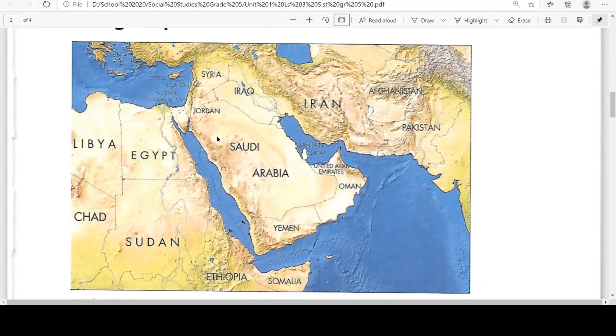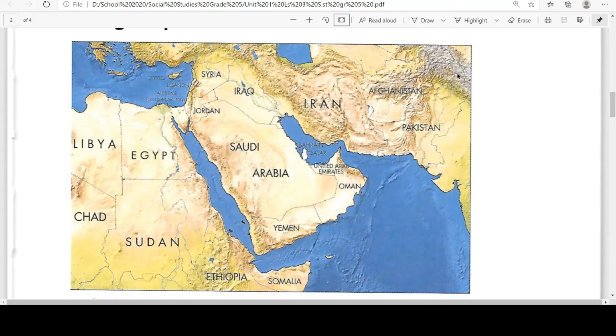So we can see in Saudi Arabia, to the west side we have brown color. It means there are mountains here. And on the east side, to the right of Saudi Arabia, we can see all deserts. Iran also has mountains and deserts. Then Afghanistan also is a mountainous country. If you look towards the west side of Pakistan, these are also mountains. And towards the north side of Pakistan, these are very high mountains.